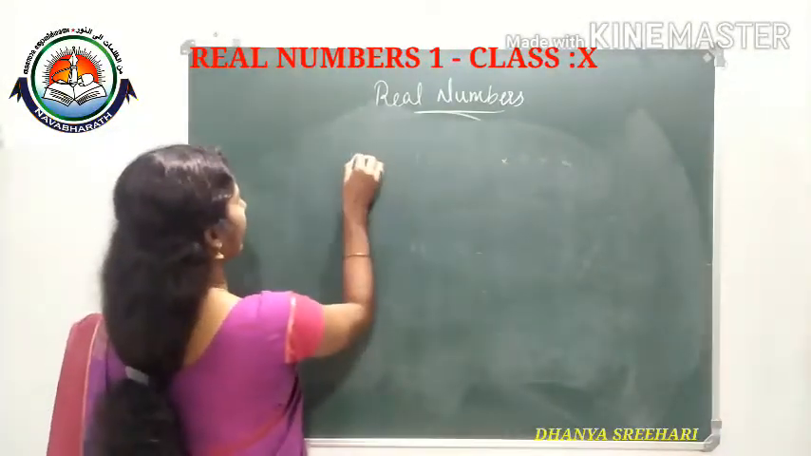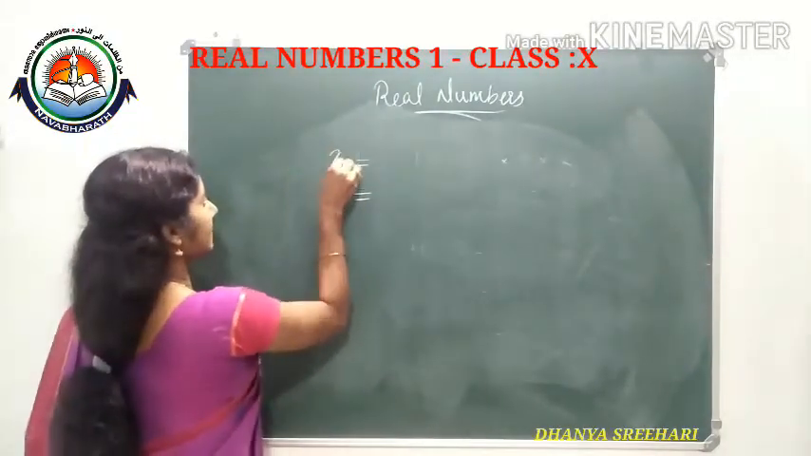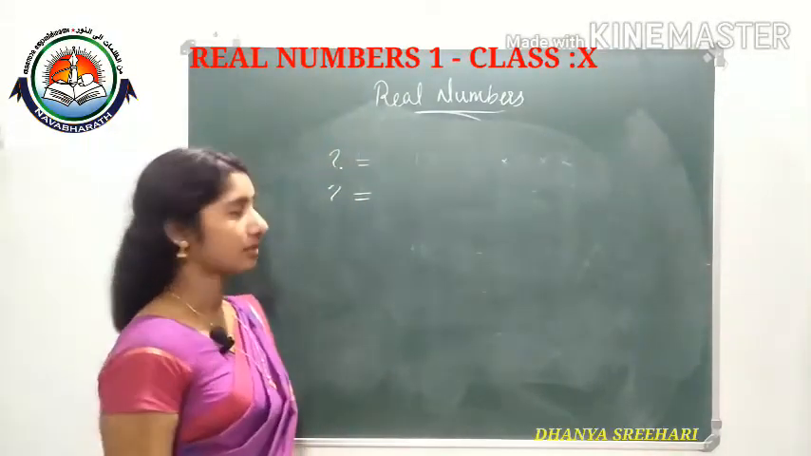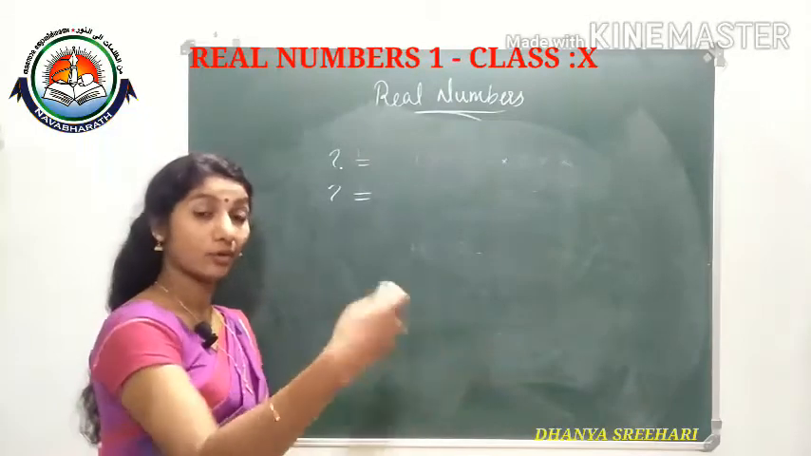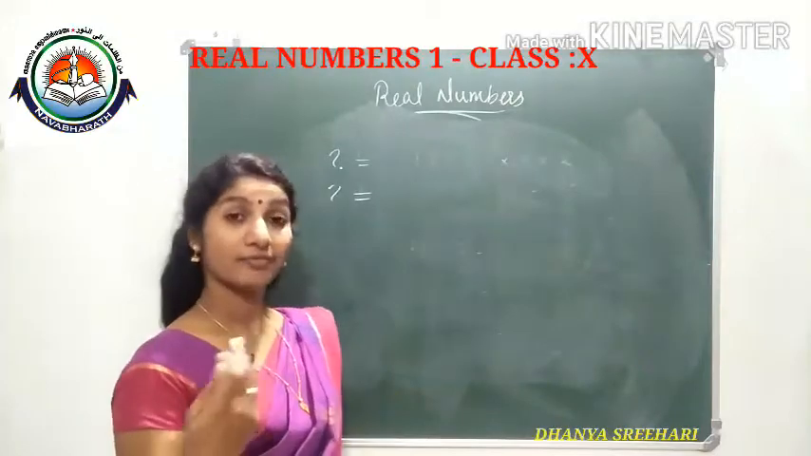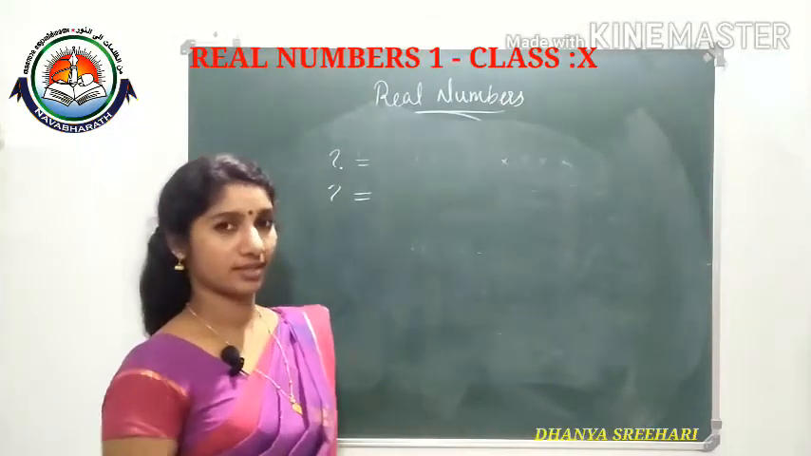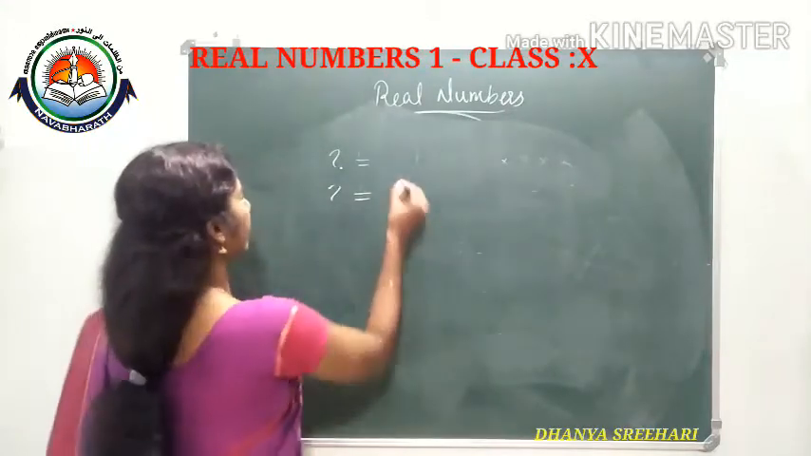To find the highest common factor and the least common multiple: see, lowest means least common multiple. Common multiples will be many, and among those we take the least one. Common factors will be many, and among those we select the highest one. Okay, that is its meaning.